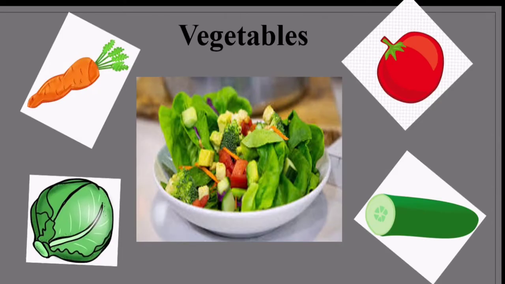Similarly, some vegetables can be eaten raw, not all. Namely, carrot, cabbage, tomato, cucumber in salad. We can also use turnip and radish. So we cannot have all the vegetables raw. Other than these vegetables, we need to cook them.